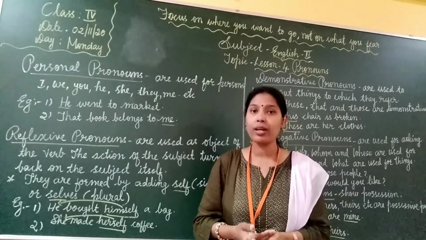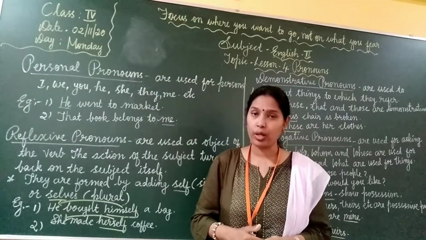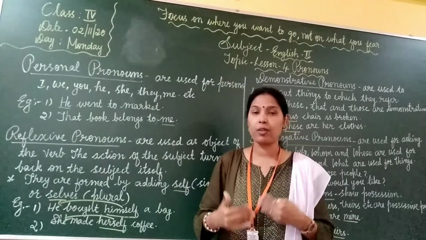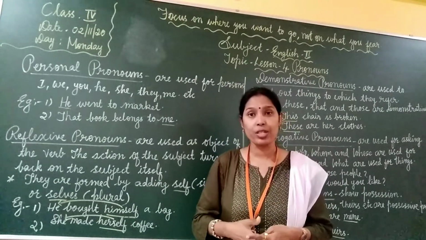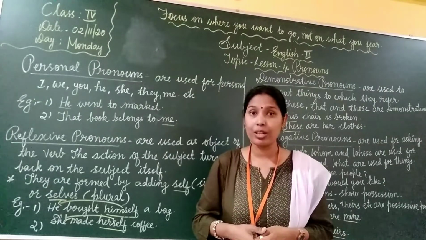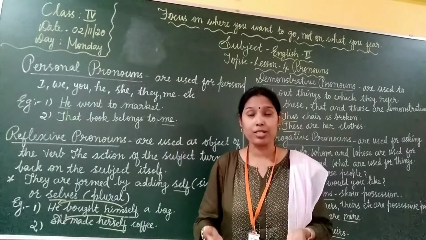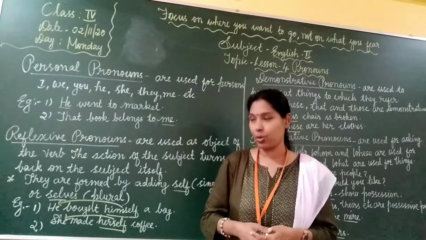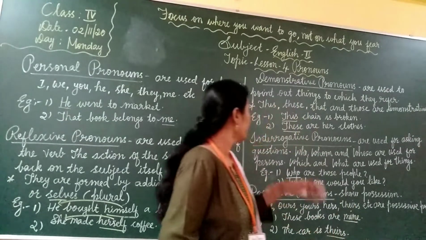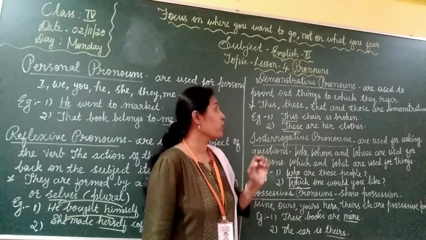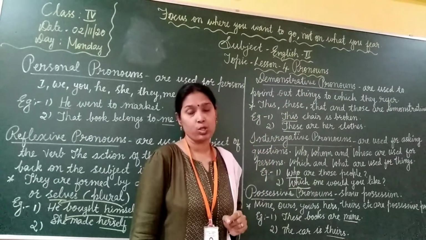Self in singular and selves for plural. Okay, myself, ourself, yourself, himself. If you see that, what kind of pronoun is it? Reflexive pronoun. If it is in plural, you can find ourselves, themselves, like that.